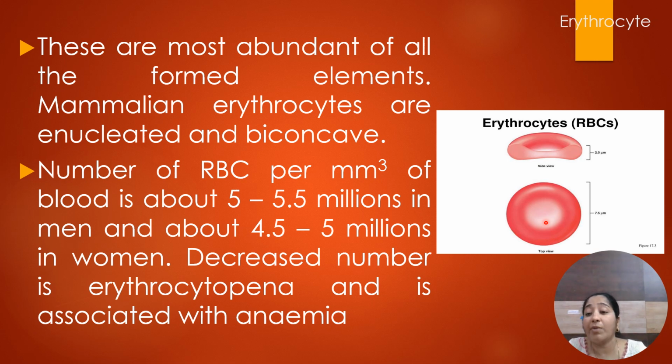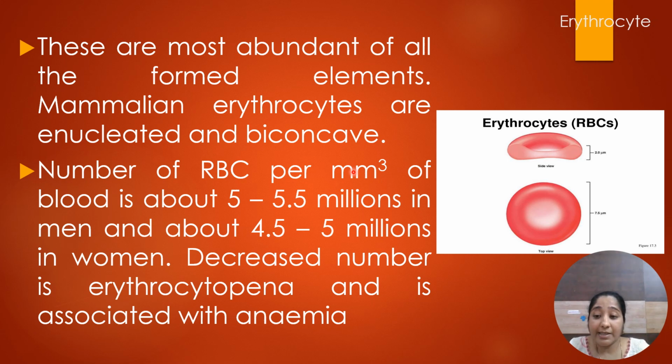To accommodate more hemoglobin for the transport of more oxygen, they become biconcave and thinner at the center. The number of RBCs is about 5.5 million per mm cube in males, whereas it is about 4.5 to 5 million in women due to regular monthly periods.